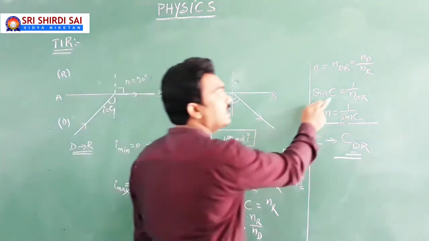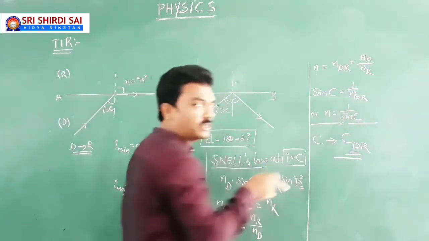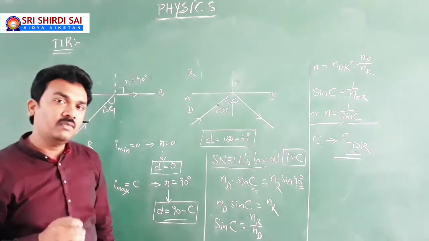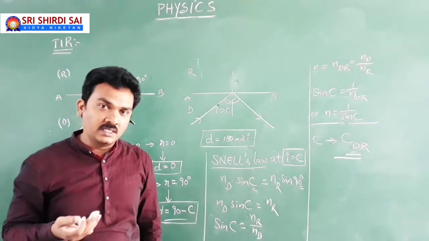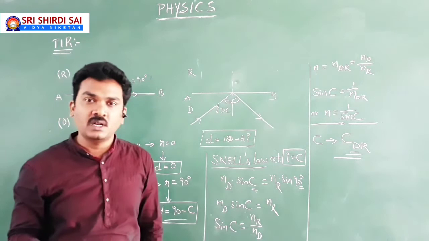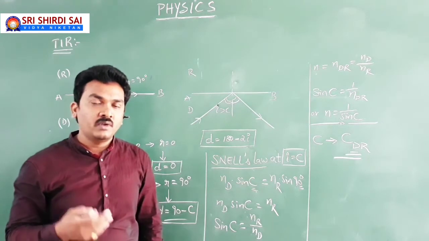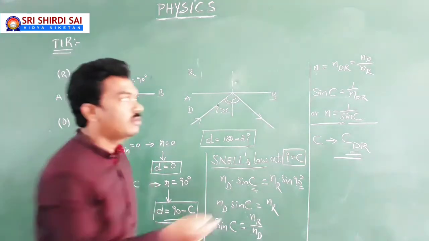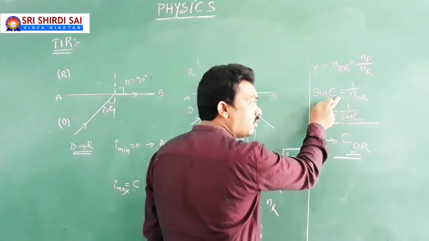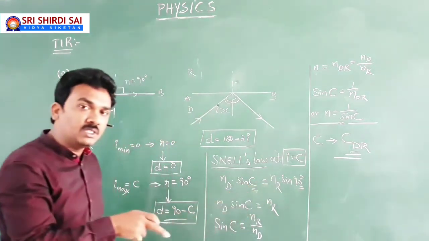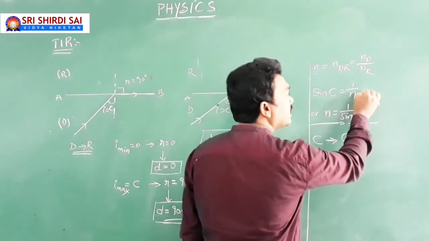Then critical angle of incidence in glass C: sin C equal to 1 by n_ga, meaning refractive index of glass with respect to air. But if you are dealing with the same phenomenon when light is traveling from glass to water, glass is a denser medium compared to water, and water is a rarer medium. You know the concept of denser and rarer medium. Now it is the refractive index of glass with respect to water. Then this equation gives the critical angle of incidence in glass with respect to water, which is different from the critical angle of incidence in glass with respect to air, because this relative refractive index is going to change.